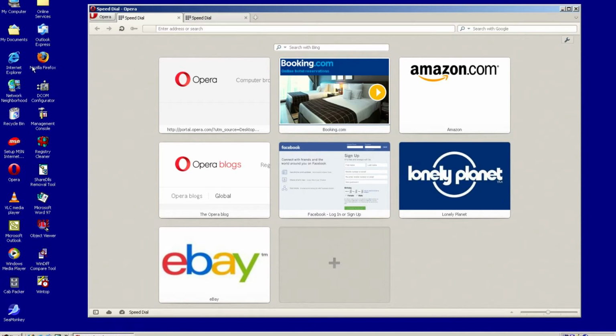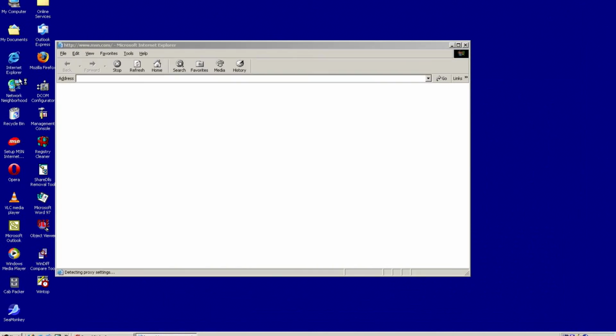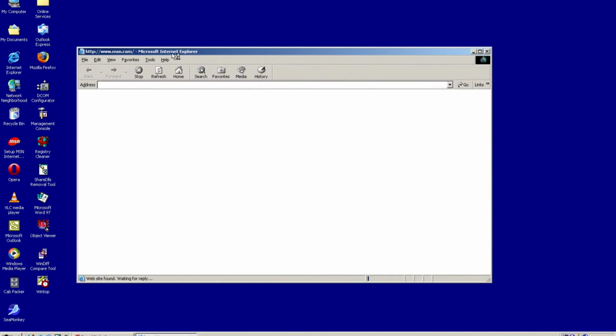Also, the version of Internet Explorer Windows 98 comes with is Internet Explorer 5 for 2nd edition, Internet Explorer 4 for 1st edition, but we're using 2nd edition. However, we upgraded this Internet Explorer 5 to Internet Explorer 6, which is the latest version. It came out in like 2001 or something. Yeah, it's bundled with Windows XP, but it's a very bad version. Hardly anything works on it.